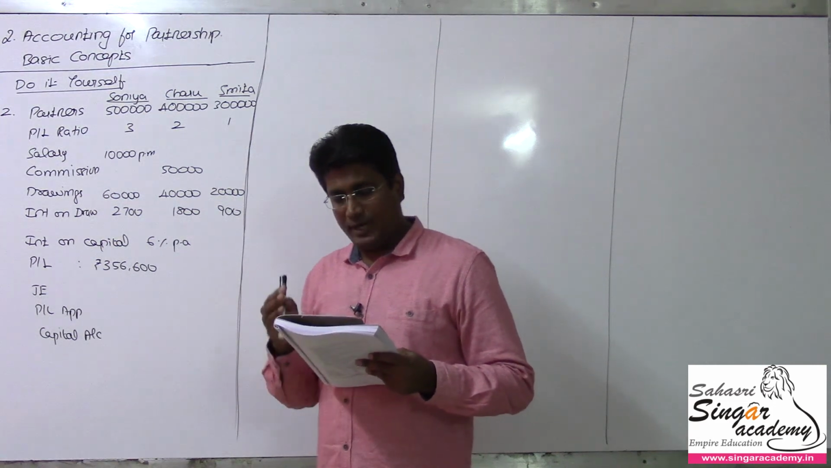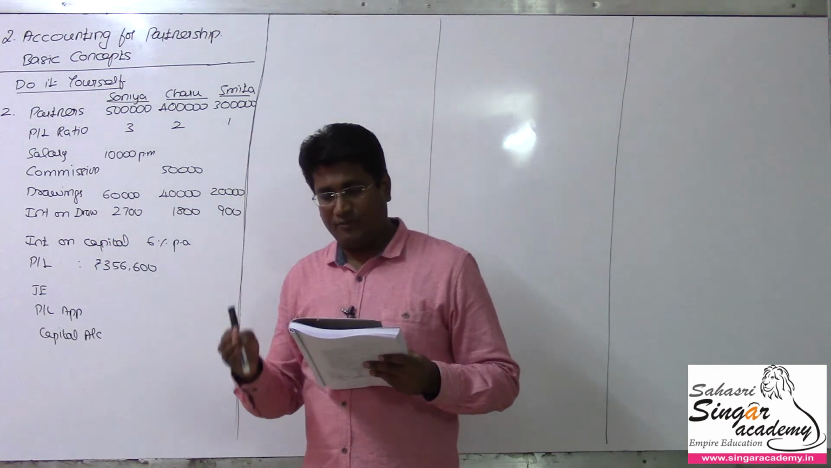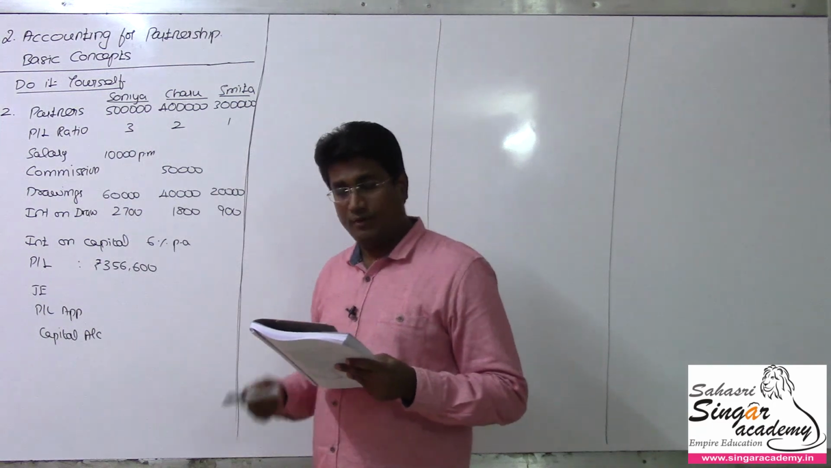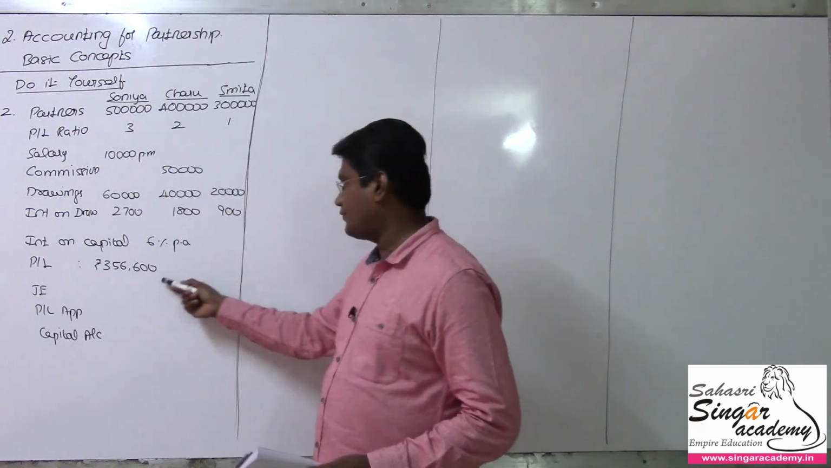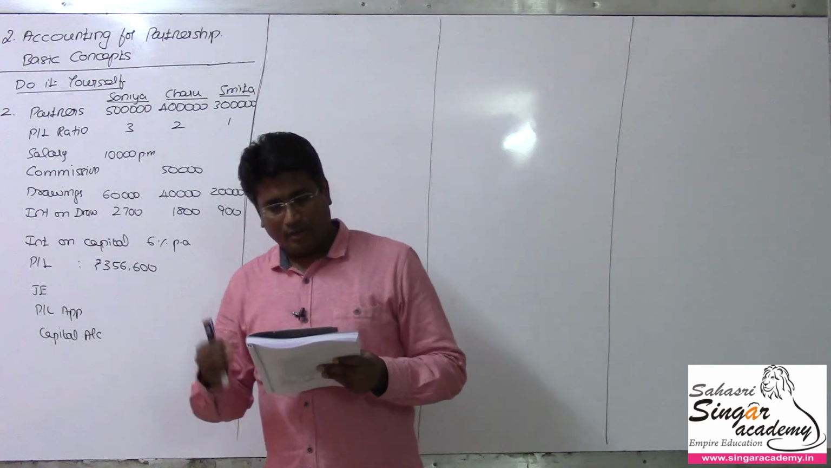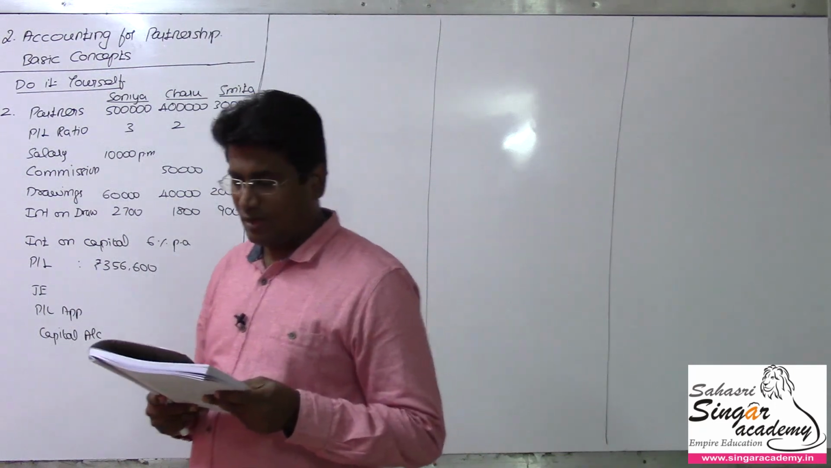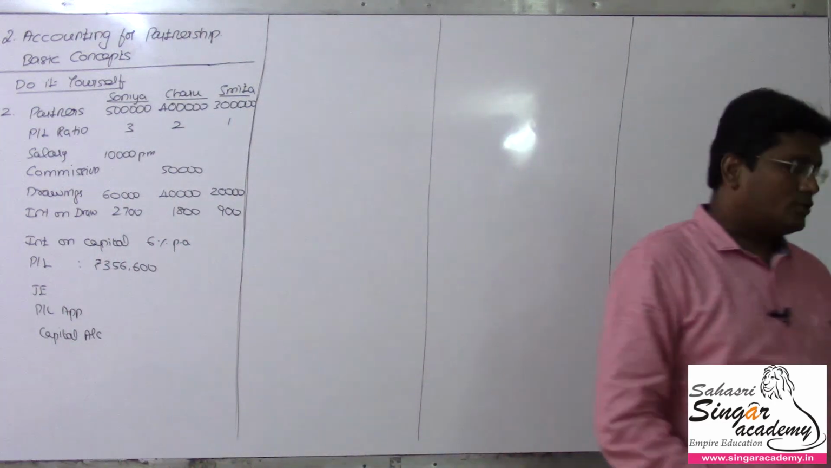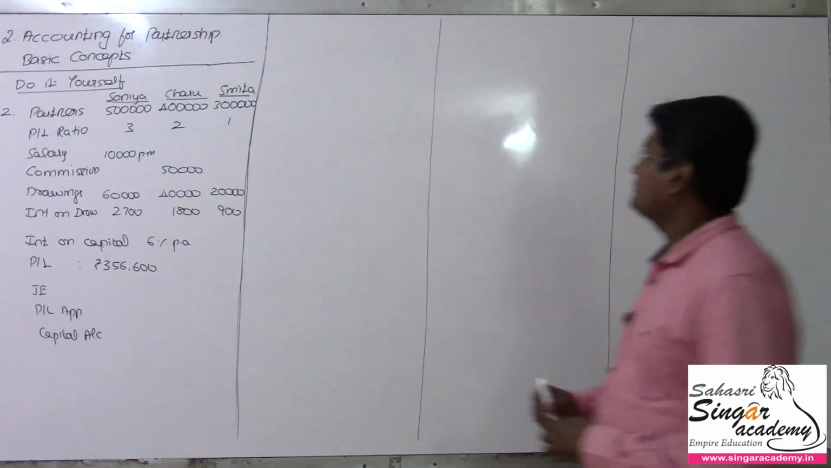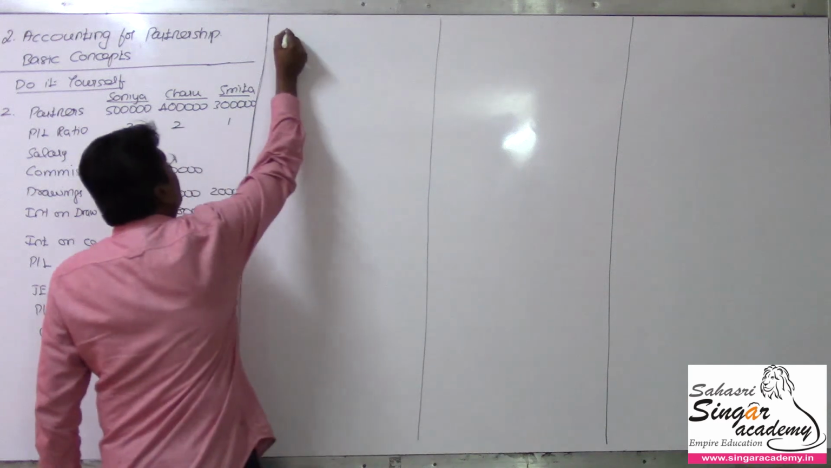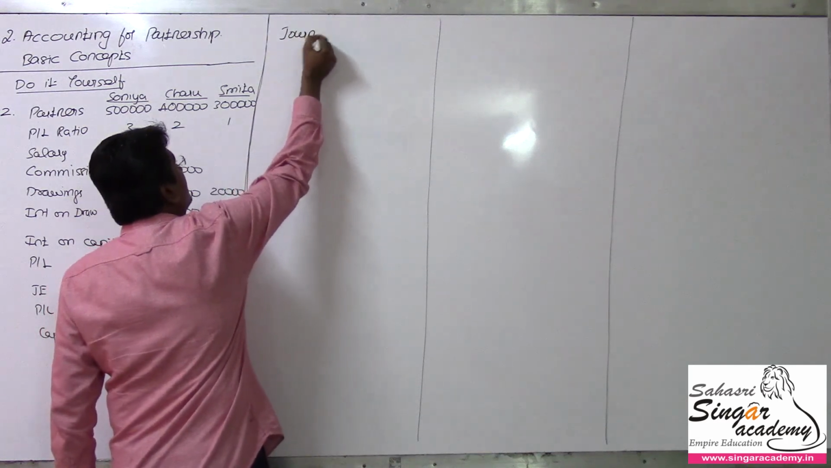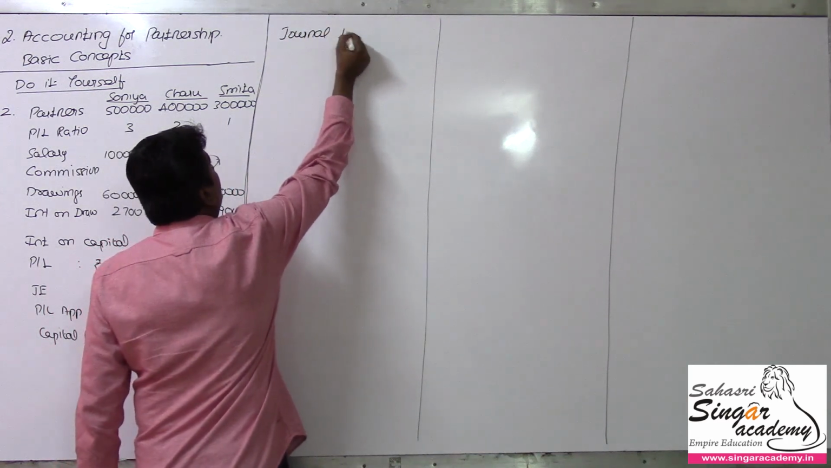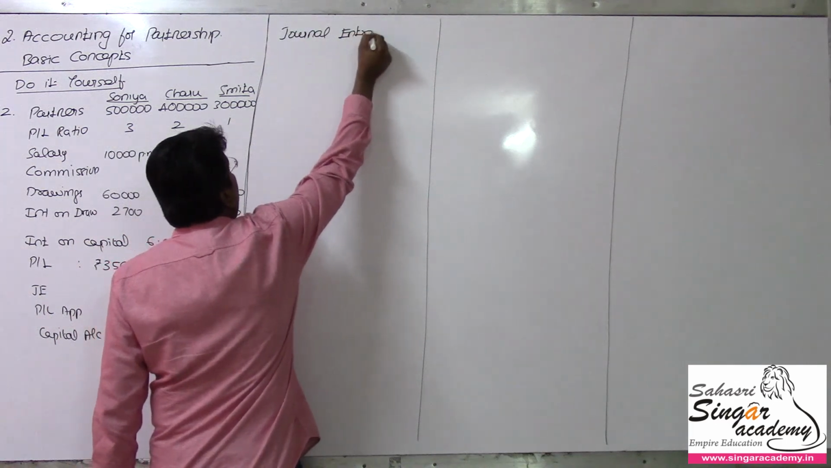The net amount of profit as per the profit and loss account for the year ended 2015-16 was 3,56,600. Record the necessary journal entries, prepare profit and loss appropriation account and show the capital accounts of the partners. So I may parallelly record all these things. For the journal entry, I pass the journal entries side by side. I prepare the entries, ledgers also.